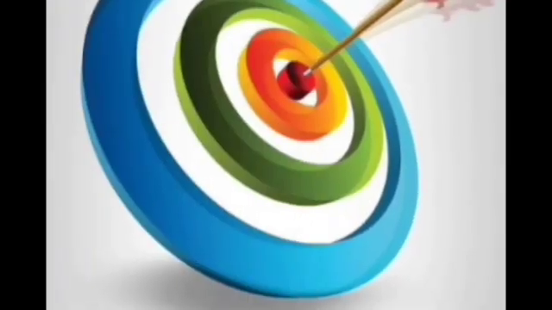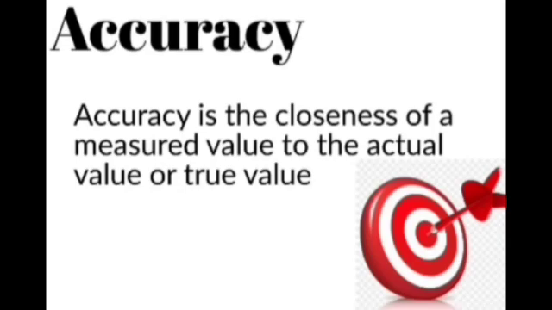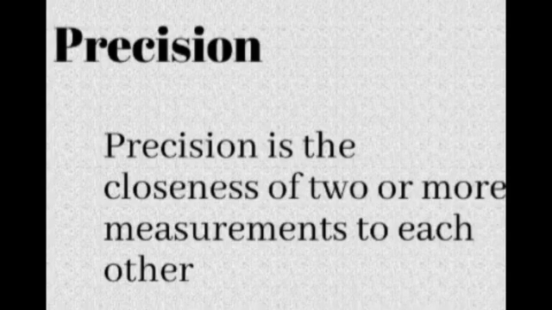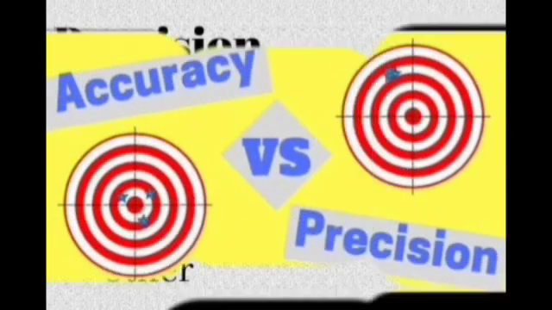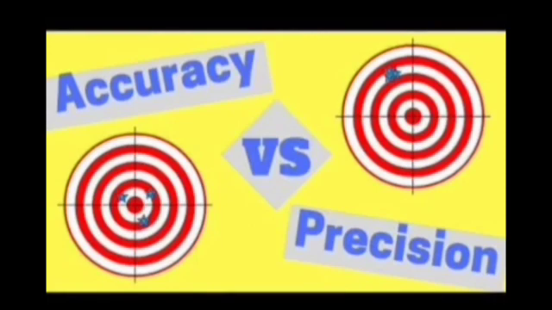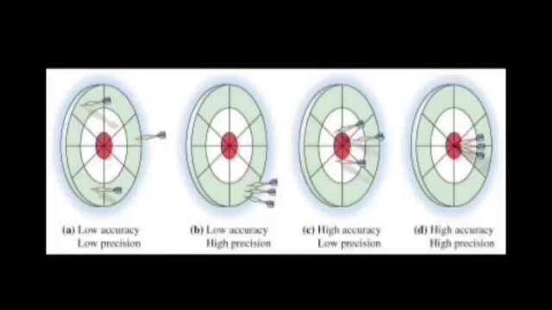Accuracy. Accuracy is the closeness of a measured value to the actual value or a true value. Precision. Precision is the closeness of two or more measurements to each other. What is the difference between accuracy and precision? Target shooting is an example to understand the difference between accuracy and precision.